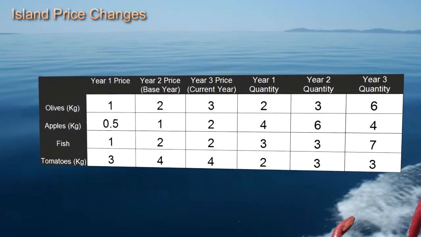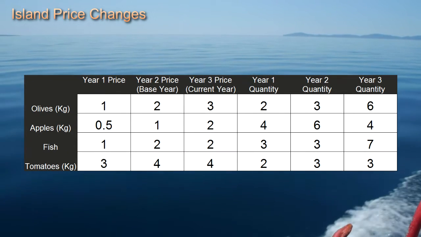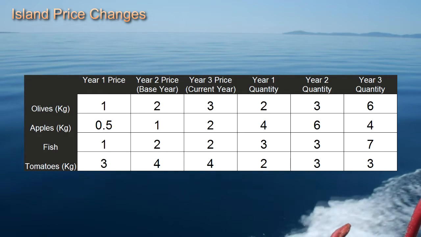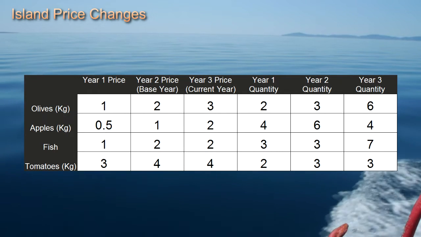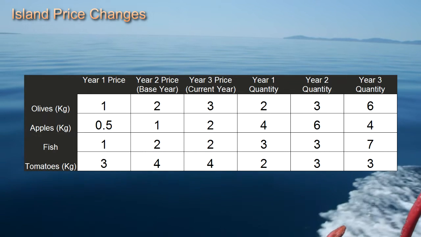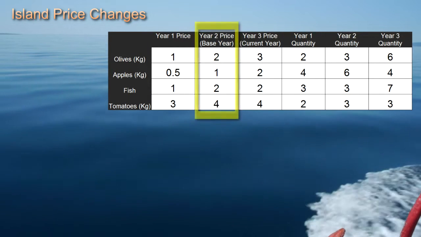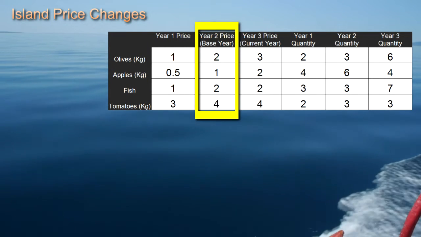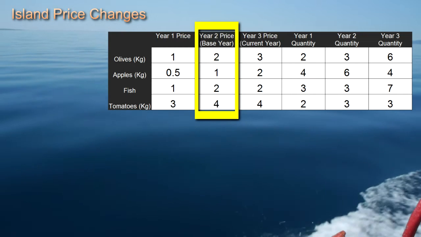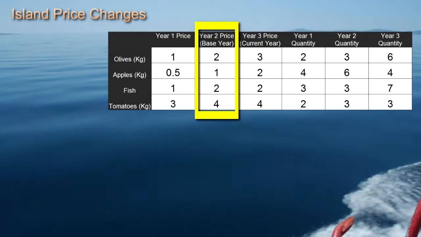The table shows the prices of each commodity sold on our island in 3 different years, and also the quantities sold. The changes in quantities will reflect partly changes in preference and partly changes in the price of the goods themselves. With year 2 as the base year, we'll construct a price index measuring the change in the price level on our island between years 2 and 3.